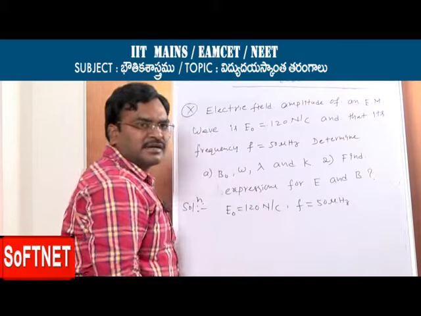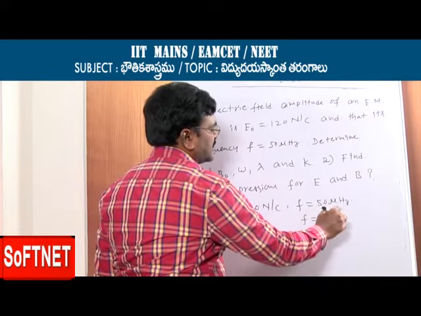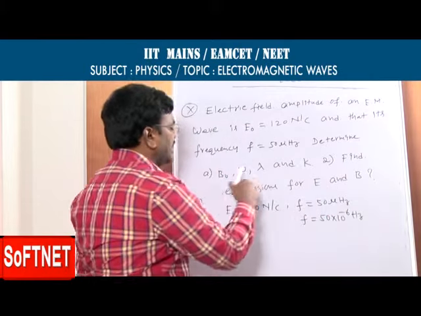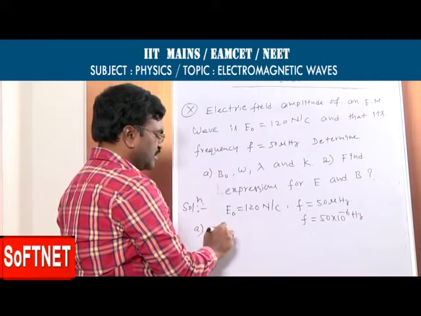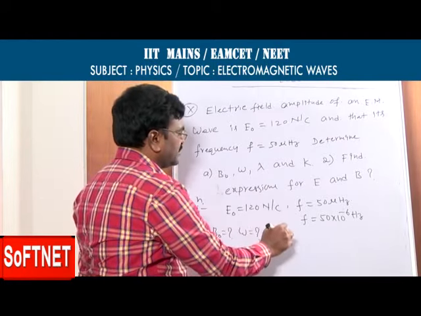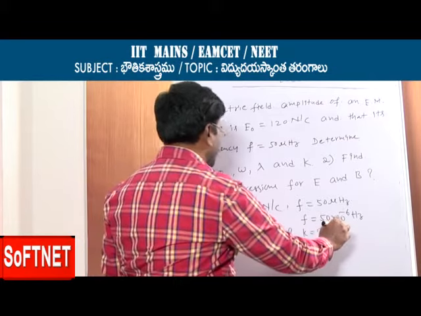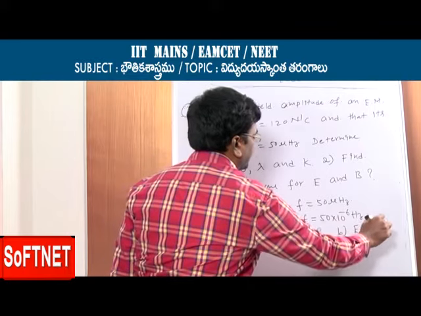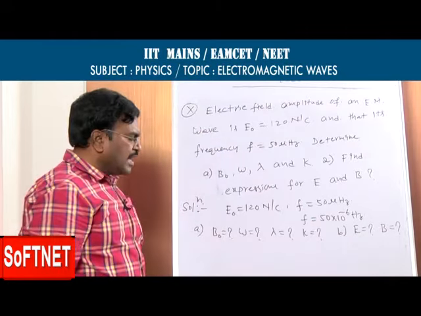Micro is a prefix meaning 10 power minus 6, so the frequency is 50 into 10 power minus 6 hertz. In part A, we want to calculate B naught, omega, lambda and also k. In part B, we derive expressions for E and B. How do we calculate?